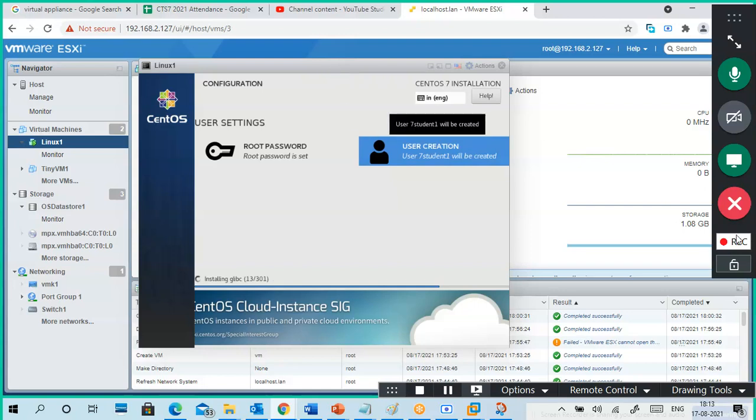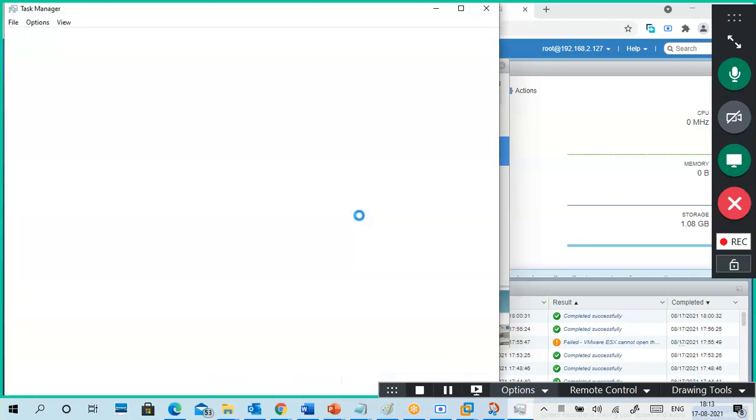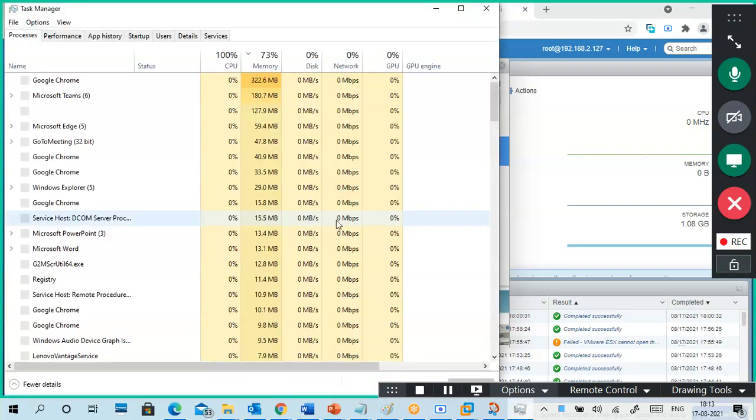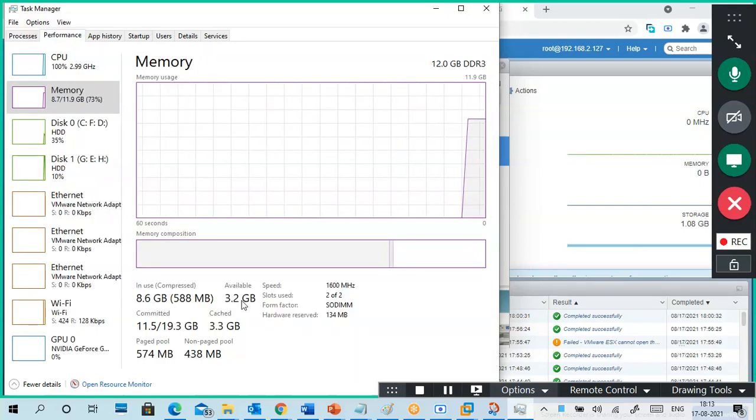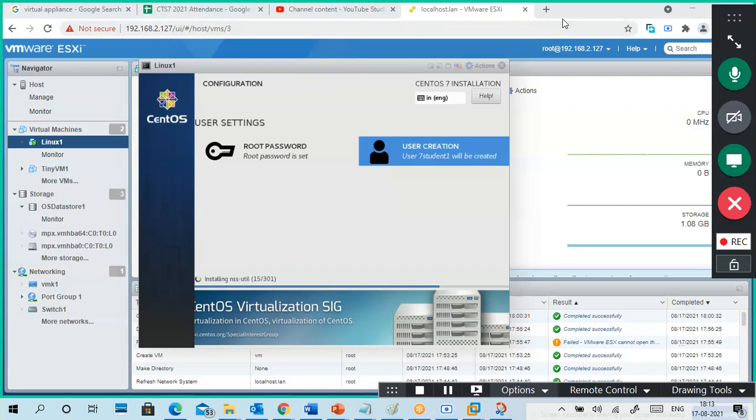It will take time, so we have to wait some time. I will open and check how much memory I have in my physical machine. 73 MB free, not 3.2 GB free, and the CPU is fully consumed. So I can create another virtual machine.